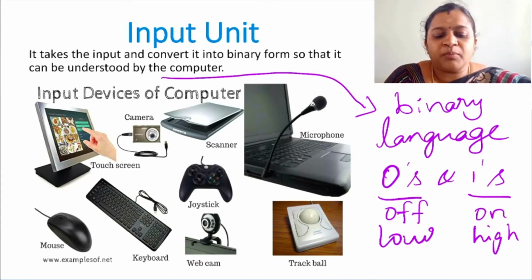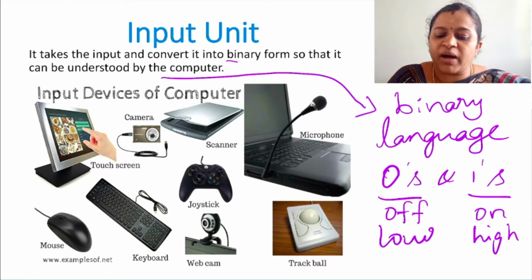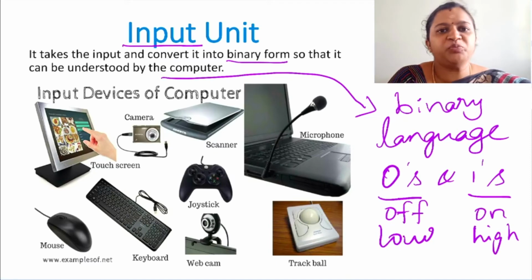Okay. Now the computers can get the input from the user, but the user can give the input only in their own comfortable language. But it should be converted into binary form so that it can understand and perform the task easily. Now that responsibility is given to the input unit.